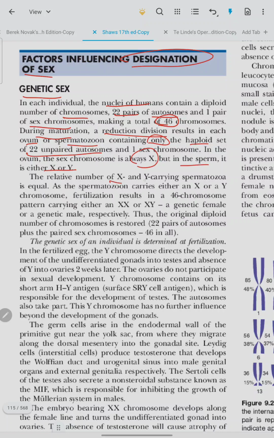The relative number of X and Y carrying spermatozoa is equal. Fertilization results in a 46 chromosome pattern carrying either XX or XY, a genetic female and a genetic male respectively. The genetic sex of an individual is determined at fertilization.